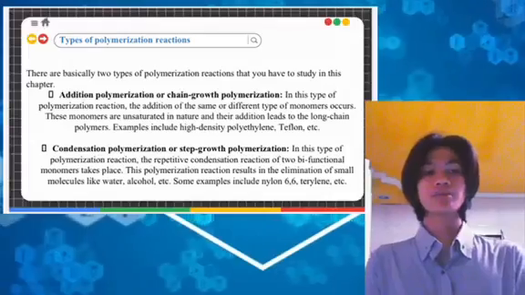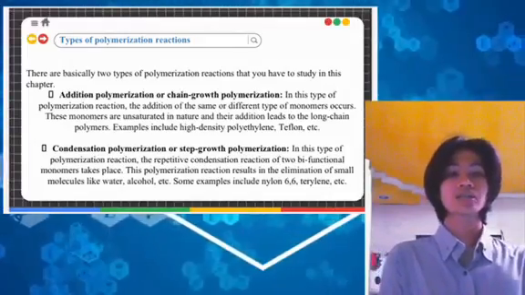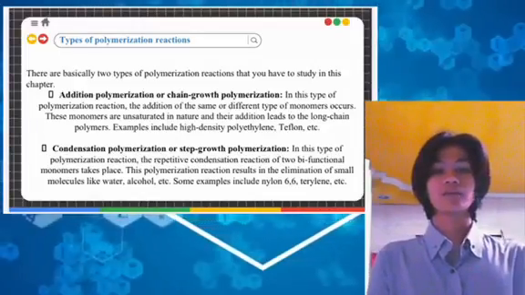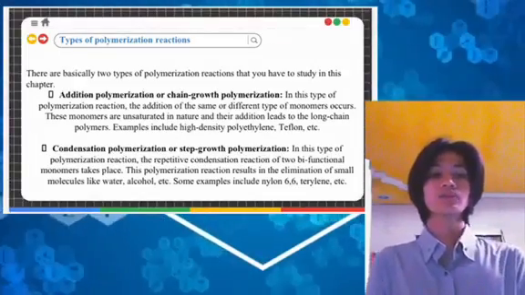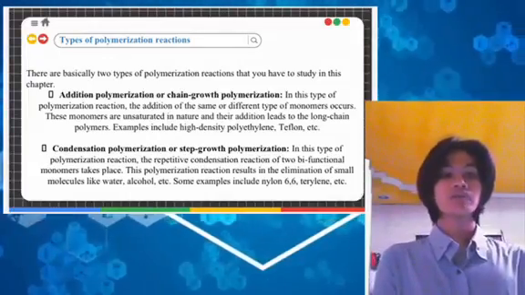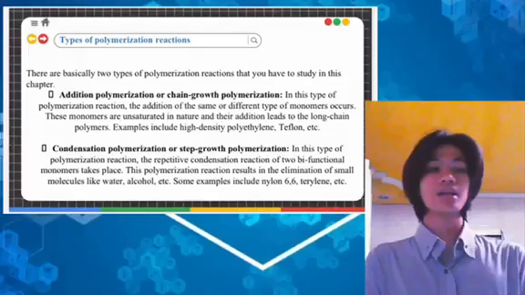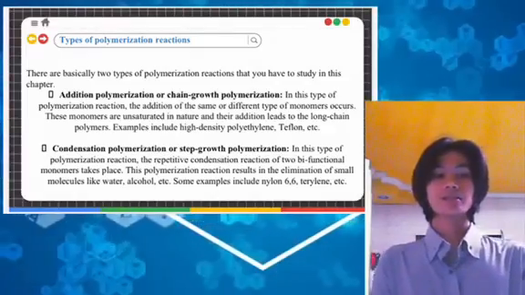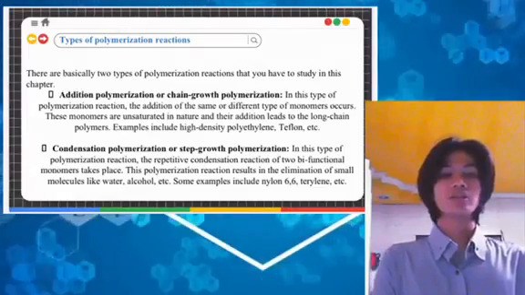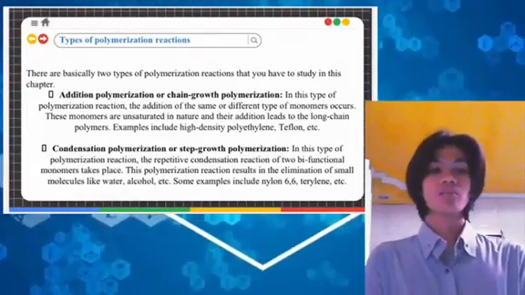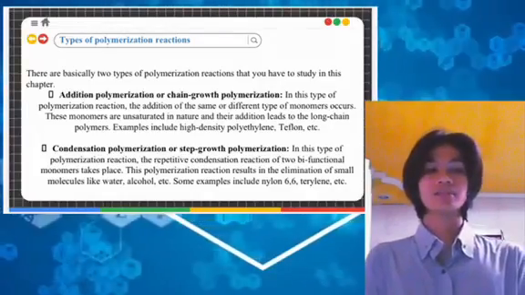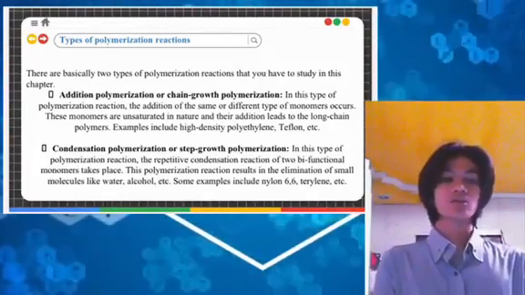Chain growth polymerization is different because the reaction takes place at an active site that forms at the end of the monomer unit. Subsequent monomers are added at the active site. So an active site is formed and another monomer unit is added. That site is then transferred to the new end of the polymer chain, and additional monomer units are added. So monomers are added one by one to the end of the chain, and the active site is transferred to the chain.